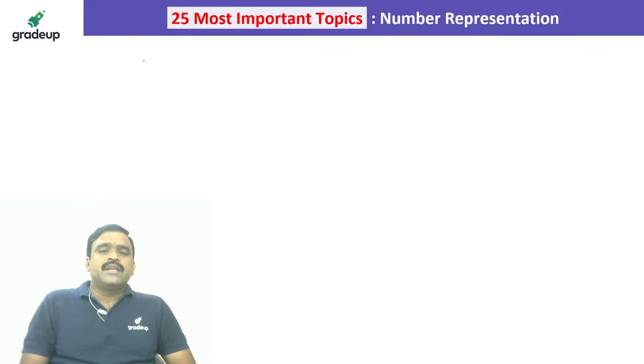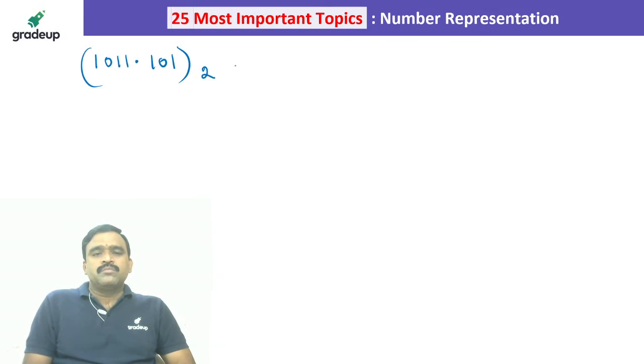I am having a binary. Okay, so there is a binary system like 1011.101 base 2. So this is base 2. Base 2 is nothing but a binary system. So in a binary system, before the decimal point, before this fraction point, that is 2 power 0, and 2 power 1, 2 power 2, 2 power 3, 2 power 4, like this it will come.